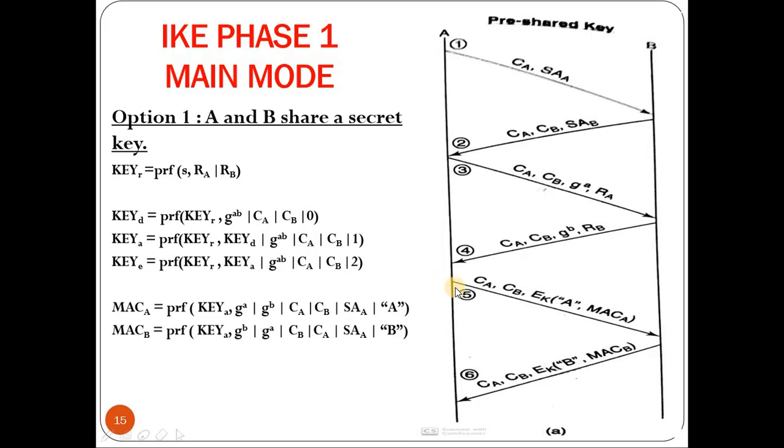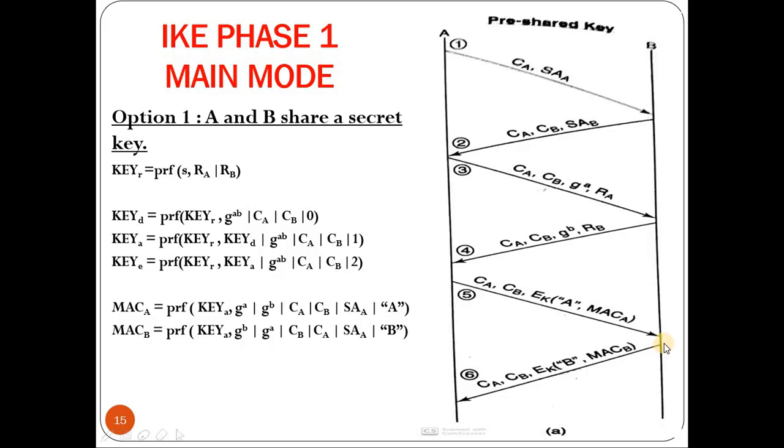So once this is computed, in the fifth message what user A will send is the cookie of A and the cookie of B. Along with that, it will also send the identity of A and MAC A, that is computed by A, which is encrypted using key E, that is nothing but the encryption key. So here K indicates the key E, E indicates encryption. So encryption is done using key E on the identity of A and the MAC A computed by user A.